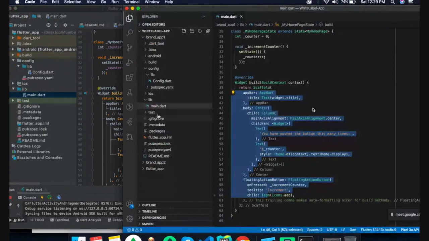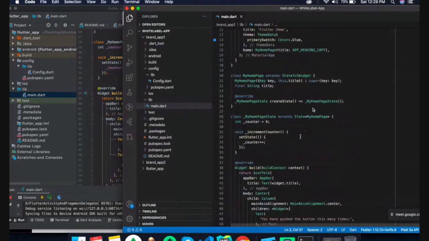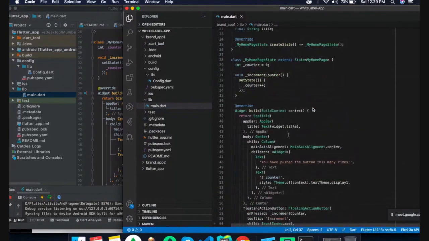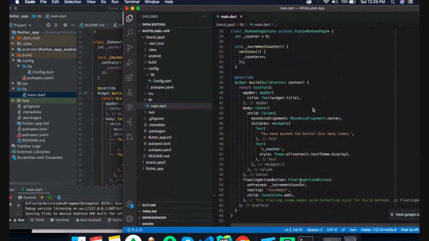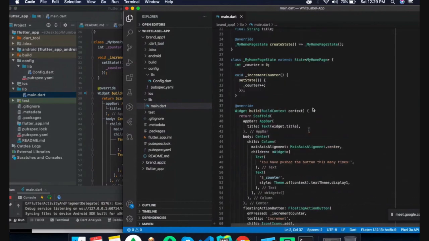So the second thing is we need to import the config.dart package, and then we can use the value. We need to set the header from this value.